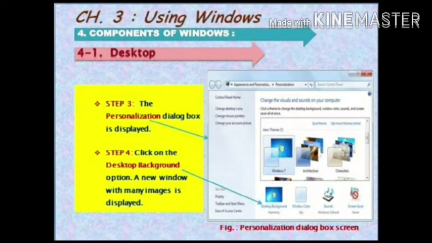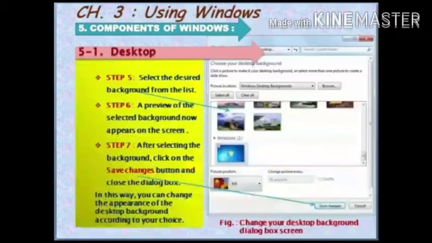A new window with many images is displayed. Step 5. Select the desired background from the list. Step 6. A preview of the selected background now appears on the screen. Step 7. After selecting the background, click on the Save Changes button and close the dialog box. In this way, you can change the appearance of the desktop background according to your choice.